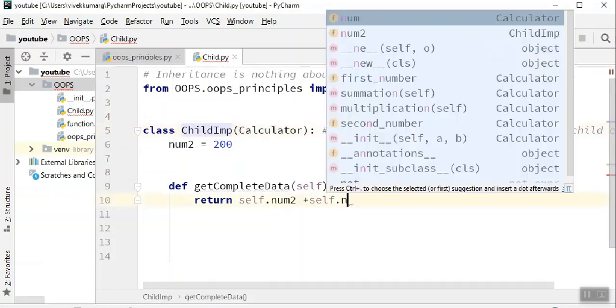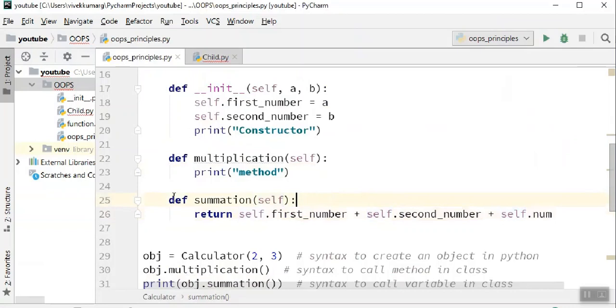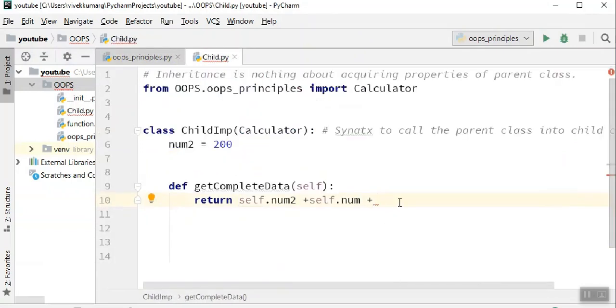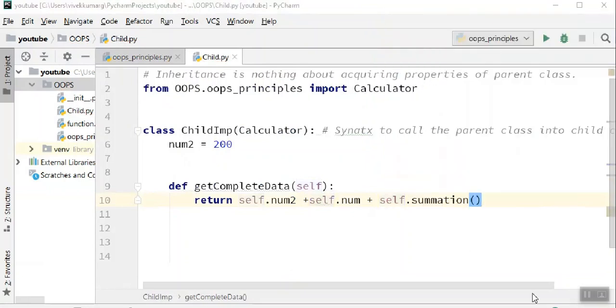Now let's say num, right? And let's sum this method as well. It has a different implementation altogether, but let's just do this as well. So we say self dot summation. Okay guys, now I want to call this method.